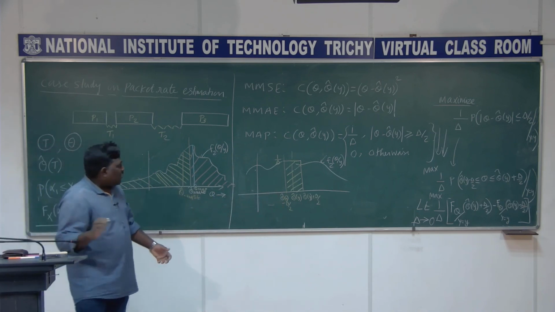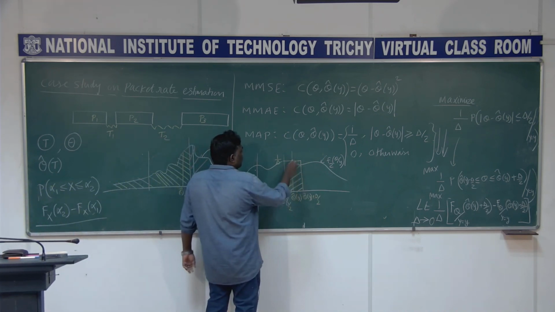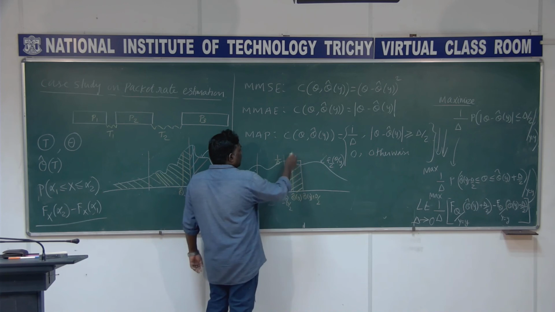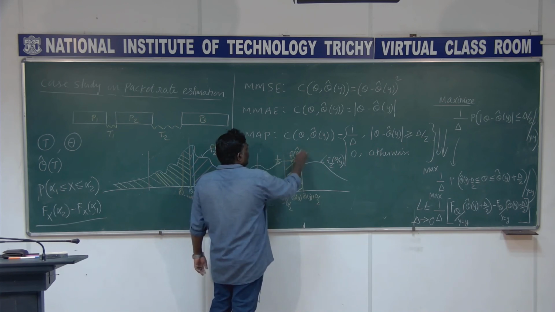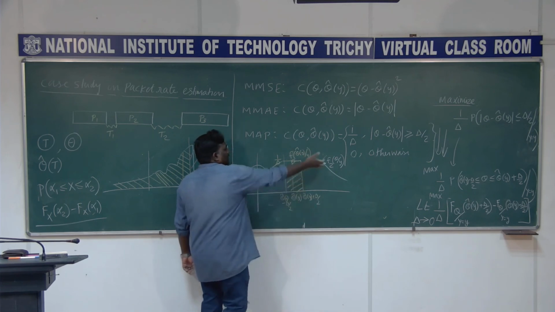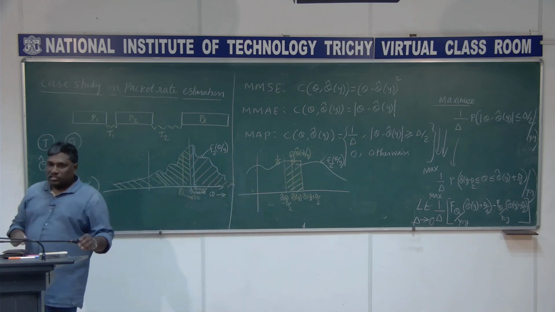In fact I can view this as the value in the middle, theta cap of y. The same thing, I can consider the value here, f2 of theta cap of y given y. This midpoint, the corresponding functional value, I am going to choose as a constant over that range.